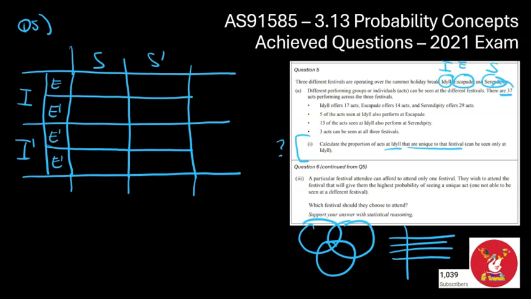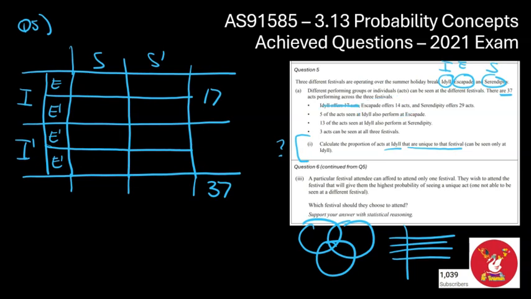I guess the first thing to note is up the top here, we were told there were 37 acts performing across all the groups. So that number there is going to be 37. I'm going to come back to that. There's actually a hidden bit of information in there later that I'm going to come back to. 17 are at the I festival. So I is this lot here. So that number there is going to be 17. So I've used this bit of information now.